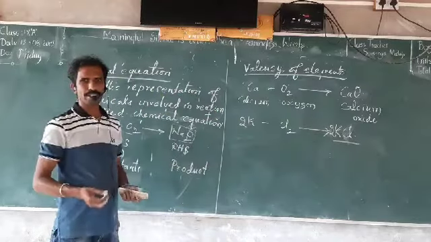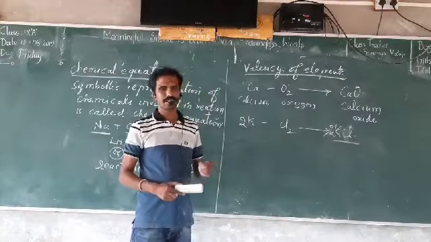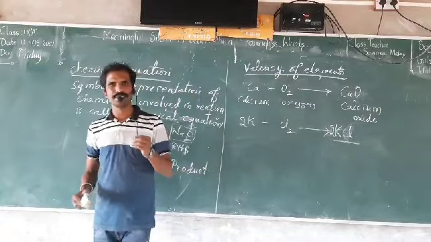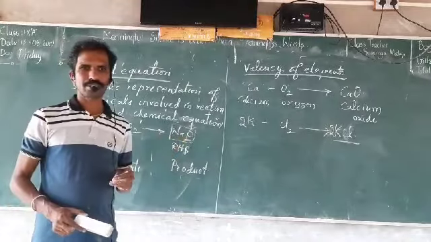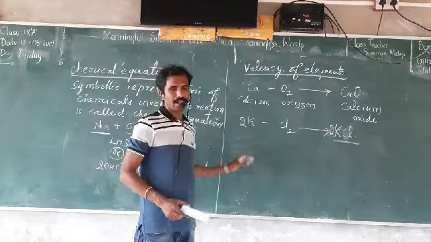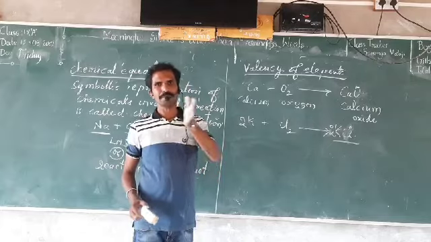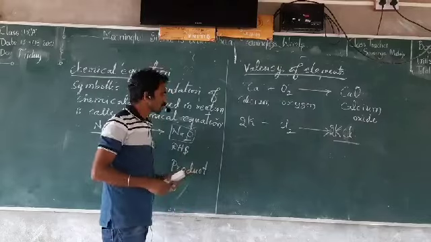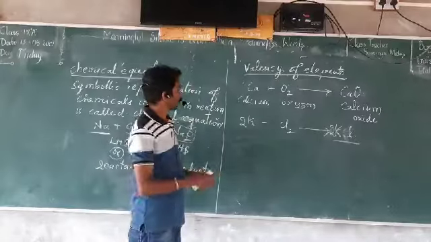If you have any doubt regarding this concept, you can just call me or put a message. If you don't understand anything, just call me. So valencies are very important. Memorize the valencies of the elements so that it will be very helpful to write the chemical equation. All chemical equations cannot be written with the help of valencies. For some chemical reactions, the reaction has to be known, and on that basis we will write the product side. So we'll see how to balance the equation.